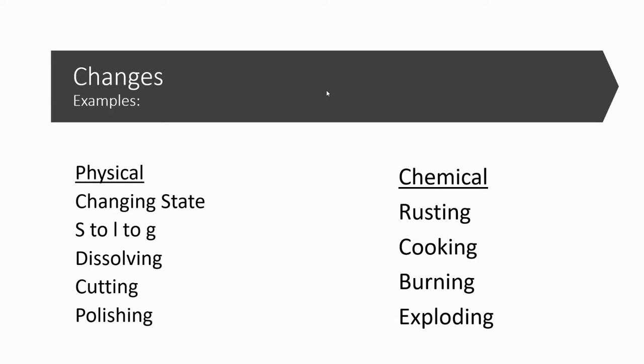Cutting something, polishing something, we just saw those examples. A chemical change, rusting. If I take metal and it rusts, it's very porous and flaky. It is no longer that same metal. So iron turns into iron oxide when it's rusting.